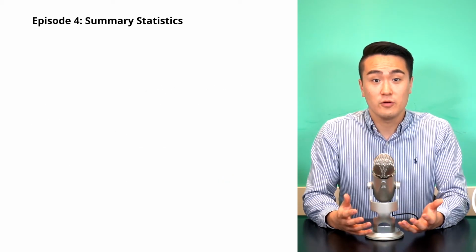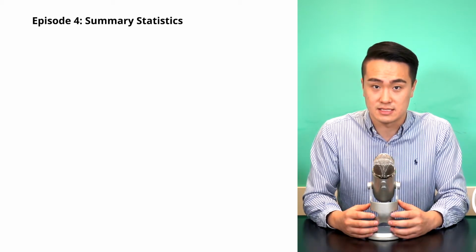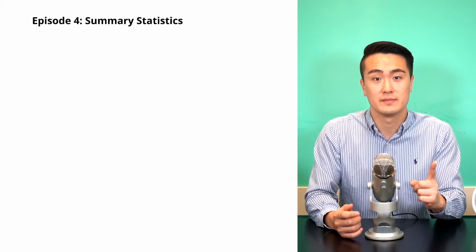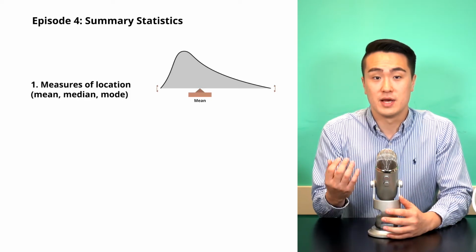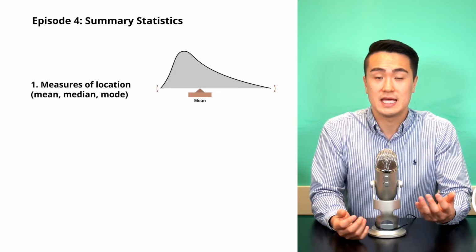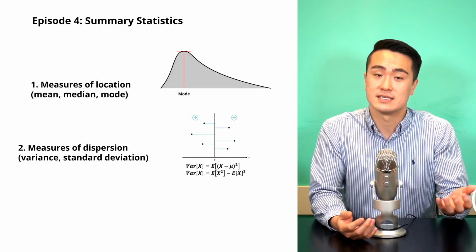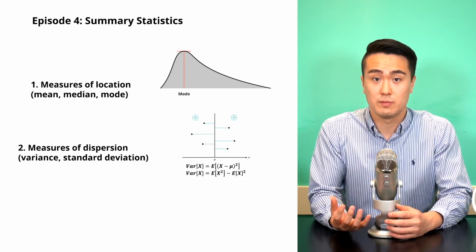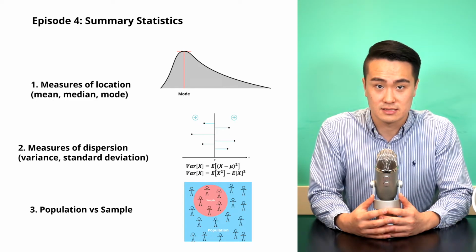Then in episode 4, we use these random variables to formulate our summary statistics, which summarize a whole array of data into one single number. The 2 main categories of summary statistics are measures of location such as mean, median, and mode, and secondly, measures of spread such as variance and standard deviation. We also dig into the differences between populations and samples we utilize when using summary statistics.